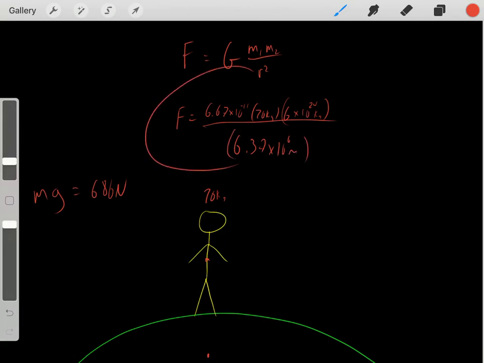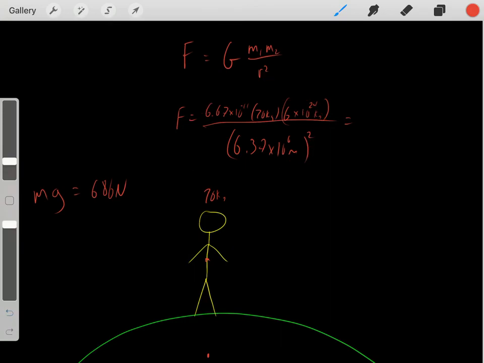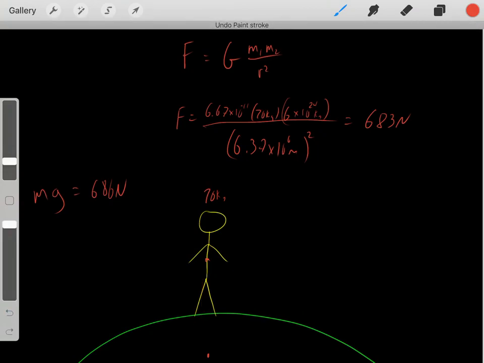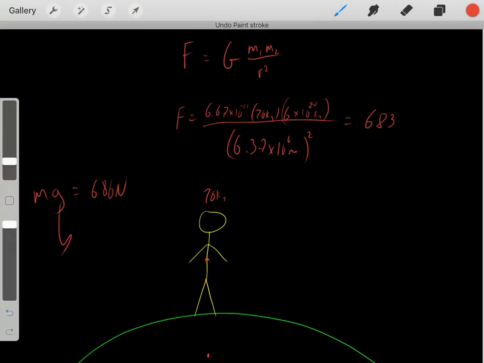And again, remember that r, that distance, is squared. So now if we just plug this into the equation, we would get a force of roughly 683 newtons. And notice, this is the force of gravity, the attractive force that this person feels towards Earth. And we already proved that with an equation we're probably pretty familiar with: this is the mass of the person times the acceleration due to gravity, so this is the force. And we see, this is another way to prove that.